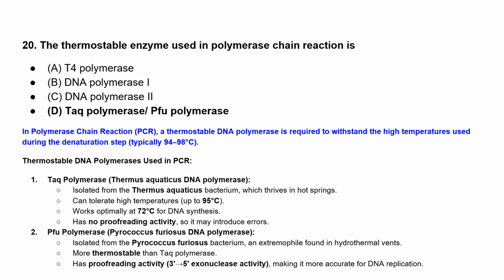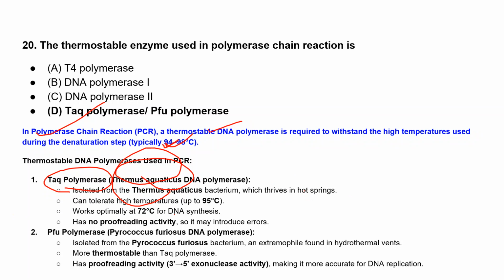In PCR, a thermostable DNA polymerase is required to withstand the high temperature used, that is 94 to 98 degrees Celsius. This is possible because of Taq polymerase, which is isolated from Thermus aquaticus, a bacterium that thrives in hot spring areas and can tolerate high temperatures up to 95 degrees Celsius.